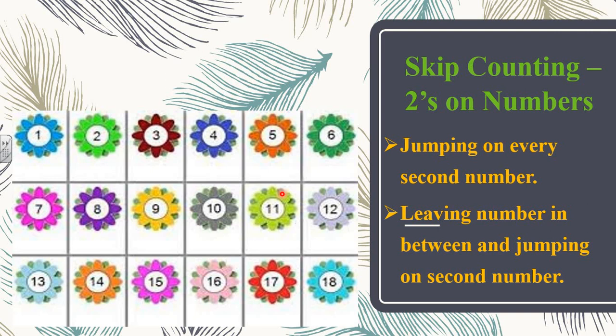Let's see. Yes. So, she was on 1. Then she moved to 3. Then 5. Then 7. Then 9, then 11, then 13, then 15, and lastly 17. So she moved on every second number. So 1 and 2, these are the two numbers. She moved on every second number and she left the number in between. Okay, leaving the in-between number and jumping on the second number. Okay, so let's move ahead.